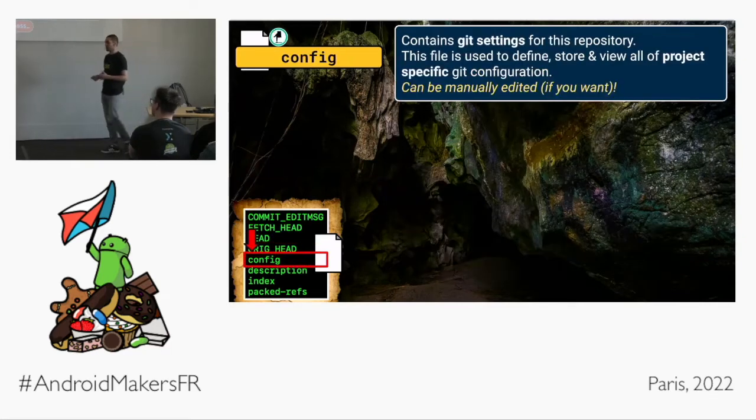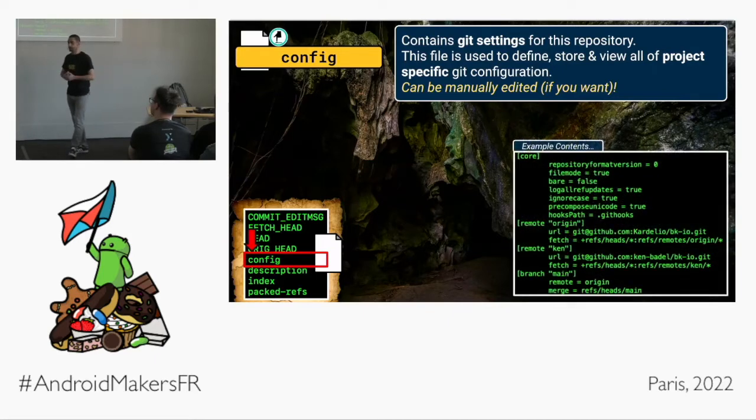Next, ladies and gentlemen, is the config file. And this is the first file that I'll say to you that you can manually edit yourself if you choose to. This contains the settings and configuration for your Git repository. It's the toggles, the tweaks, the little settings that you've changed for your repository to be unique from Fred's repository over there. The file might look like this.